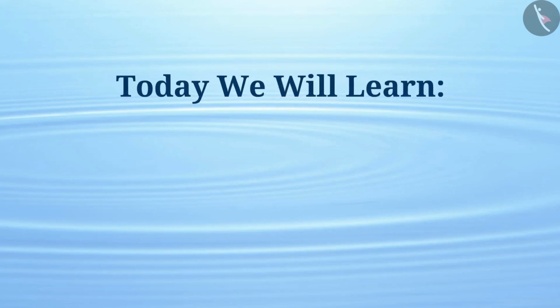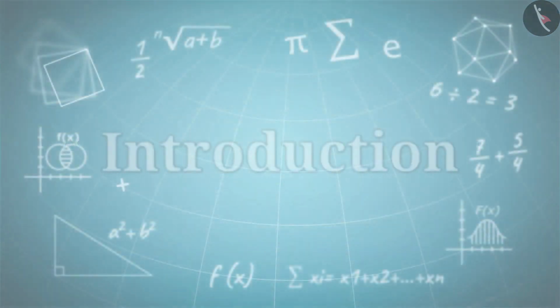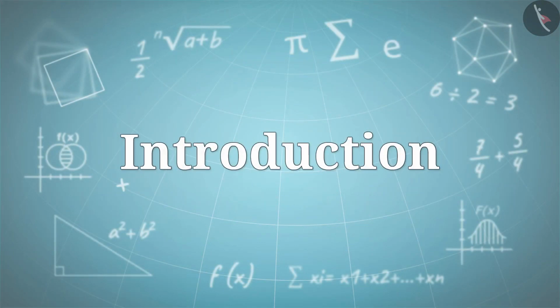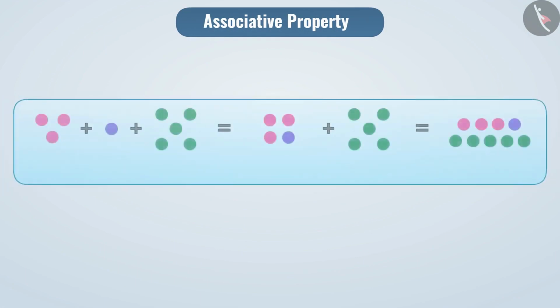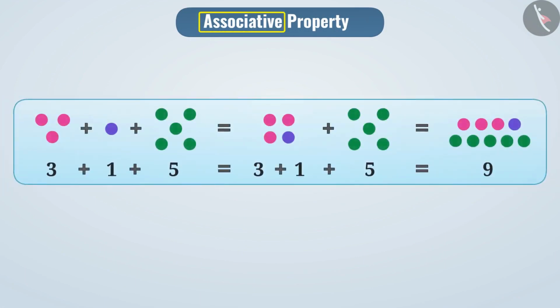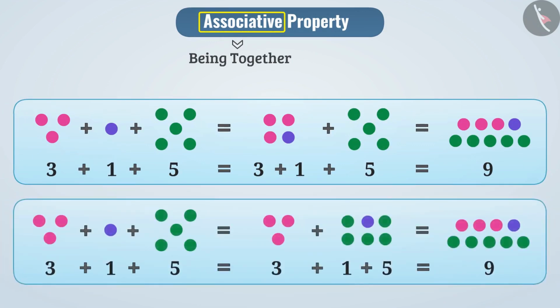Today we will learn the associative property of various operations performed on rational numbers. Associative properties are related to the use of parentheses in operations. Associative means being together. Here, it means keeping the numbers together, that is, forming their groups. We do this using brackets.